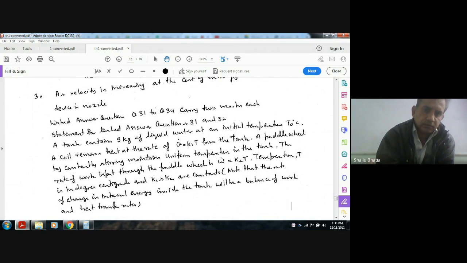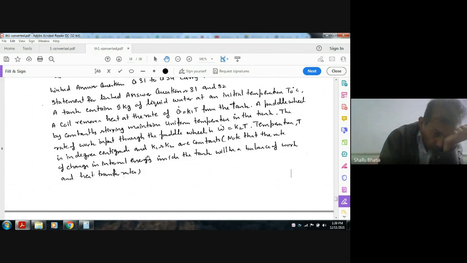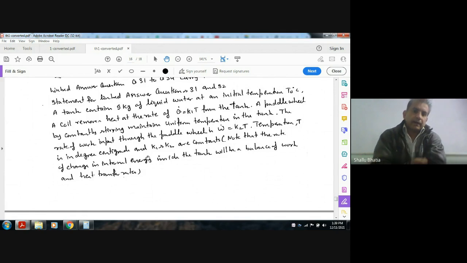Sorry, questions 31 carry 2 marks each. The statement for linked answer questions 31 and 32: A tank contains 9 kilograms of liquid water at an initial temperature T0 degrees Celsius. The coil removes heat at the rate of Q dot equal to K1 T from the tank. The paddle wheel, by constantly stirring, maintains the uniform temperature in the tank.